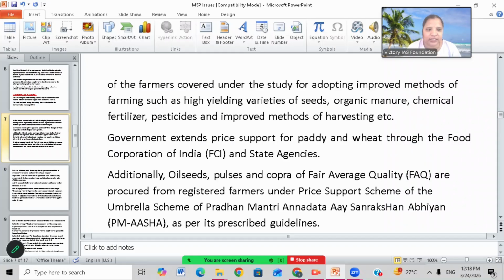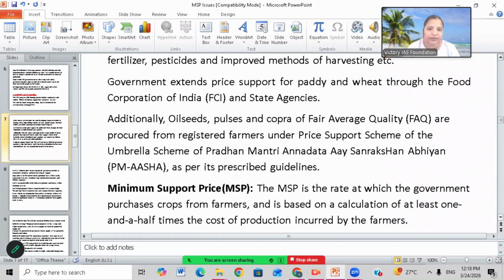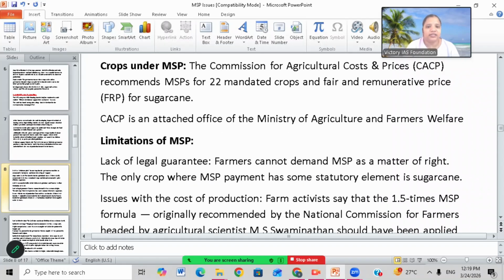So the government extends price support for paddy and wheat through the Food Corporation of India and state agencies. Additionally, oil seeds, pulses, and copra of fair average quality are procured from registered farmers under the price support scheme of the umbrella scheme of PM Annadata Aay Sanrakshan Abhiyan as per its prescribed guidelines. So apart from paddy and wheat, for oil seeds also, through government schemes, they are offering a reasonable price, that is MSP.